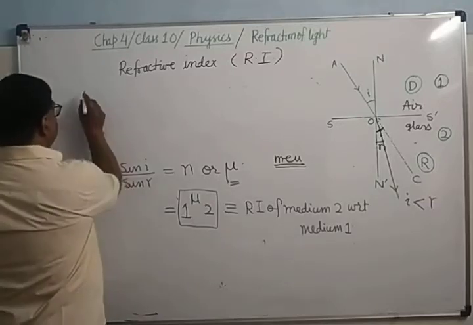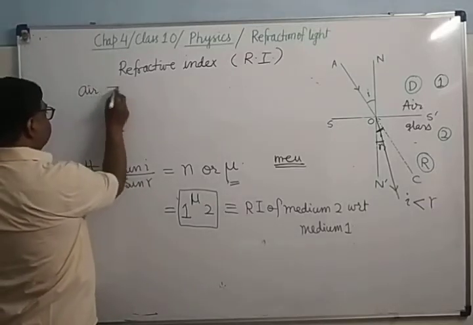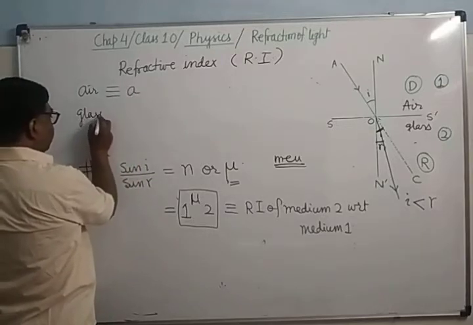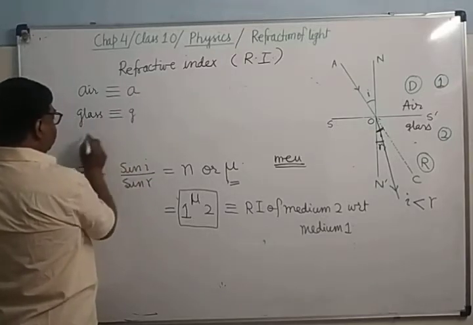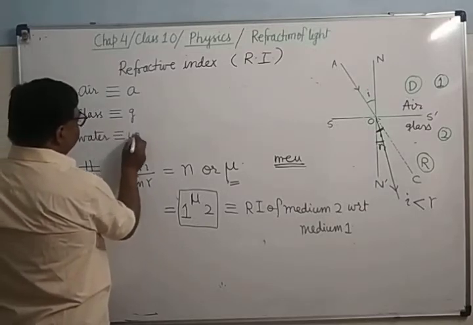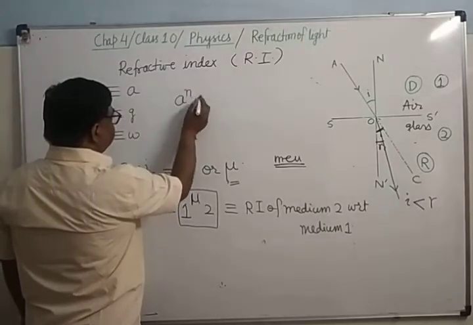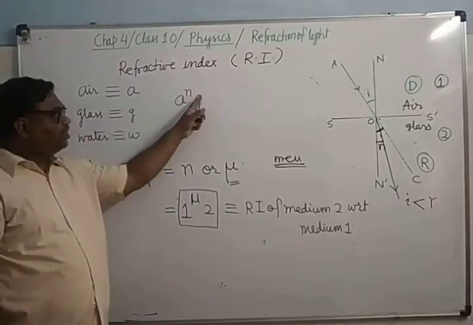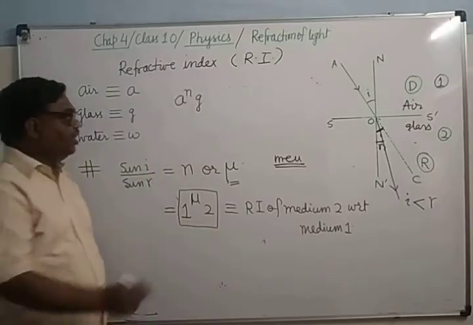As we know, air we symbolize by the symbol A, glass we represent by the symbol G, and water we represent by W. What is A n G? A n G is the refractive index of glass with respect to air.